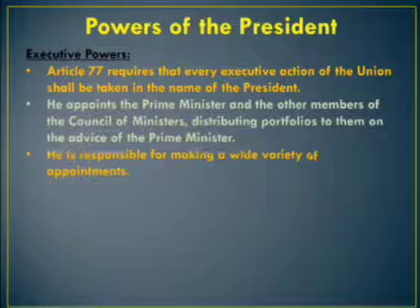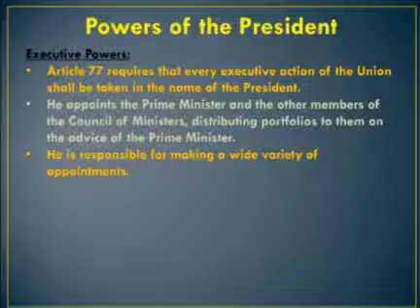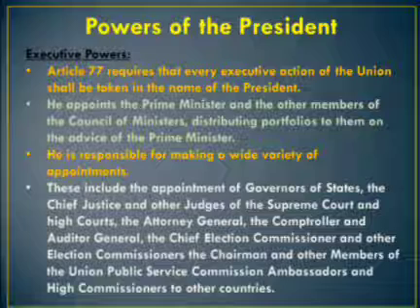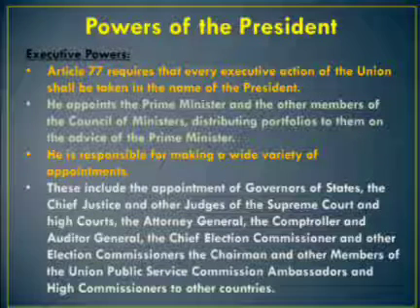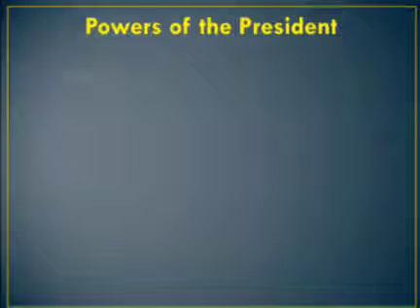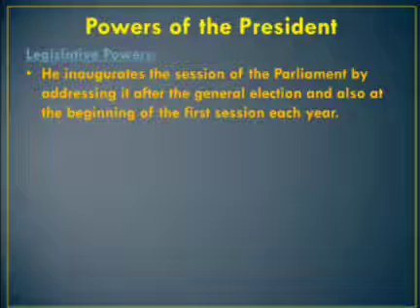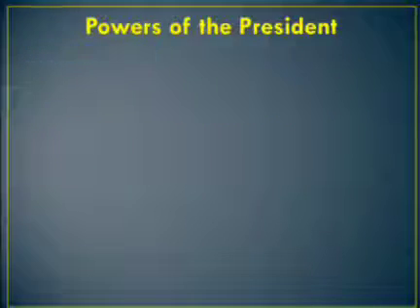He appoints the governors of the states, and he also appoints the Chief Justice and other judges of the Supreme Court and High Court. He appoints the Attorney General, the Comptroller and Auditor General, the Chief Election Commissioner and other election commissioners, and he also appoints the members of the Union Public Service Commission and High Commissioners to other countries. In addition to this, he also appoints a commission to investigate the condition of the scheduled tribes and the scheduled castes. So these are the executive powers of the president.